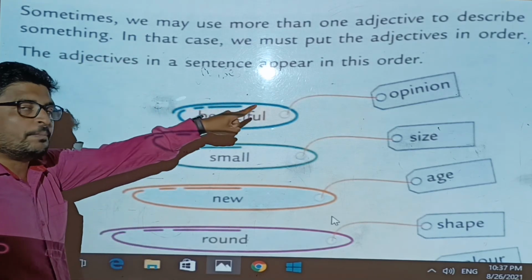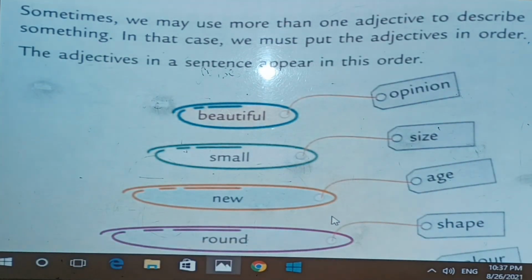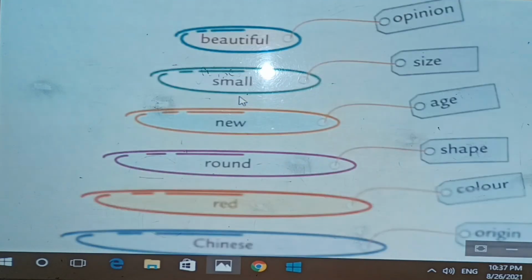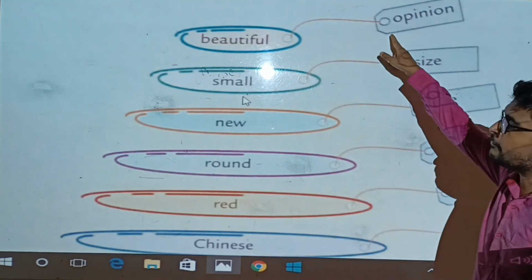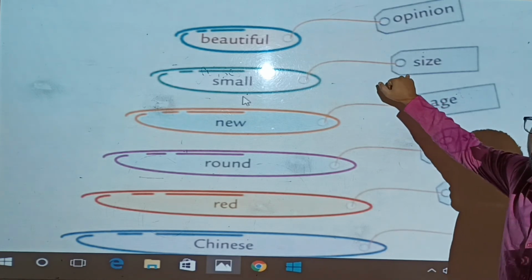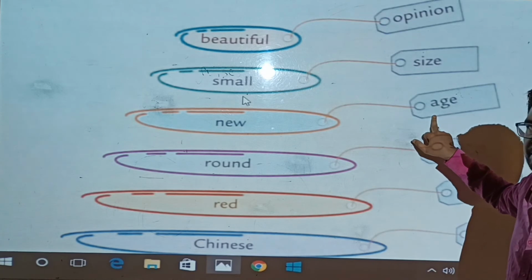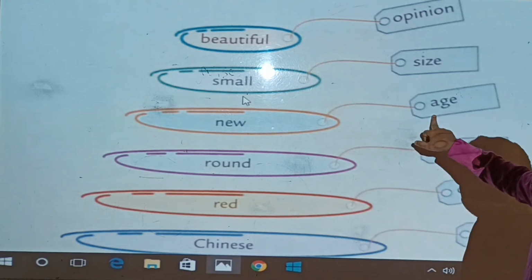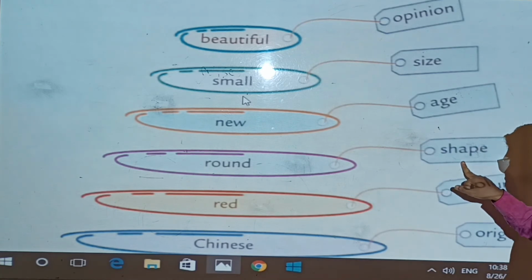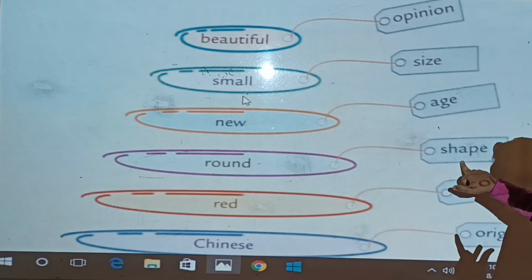First we will write opinion, like beautiful, handsome, clever, our opinion. Then size, small, big, tall. Then age, means new, old. Then shape: round, square, rectangle, whatever.